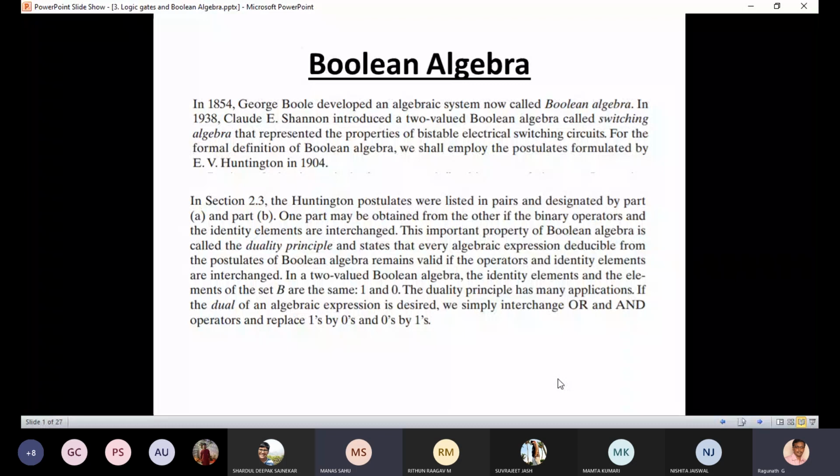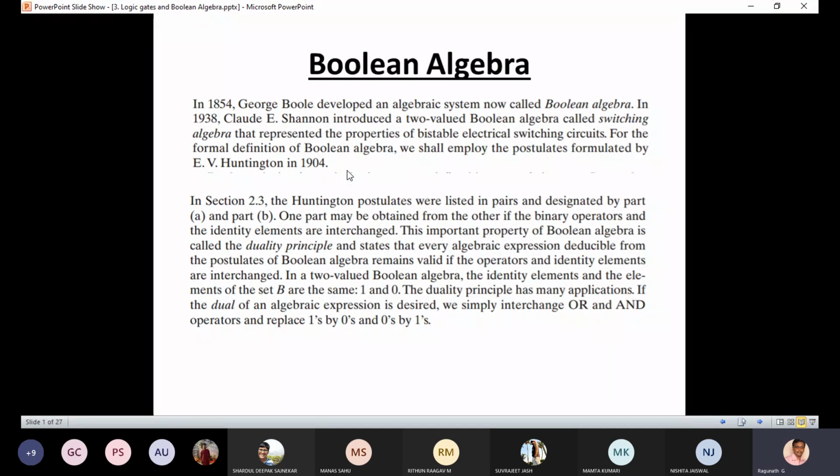So actually, in 1854, George Boole developed an algebraic system. It's called Boolean algebra. Then Shannon introduced a two-value Boolean algebra that is called switching algebra. This Boolean algebra was formulated by E.V. Huntington in 1904.